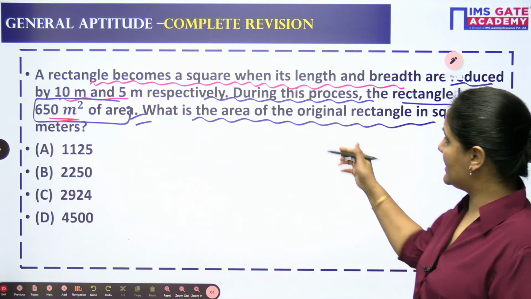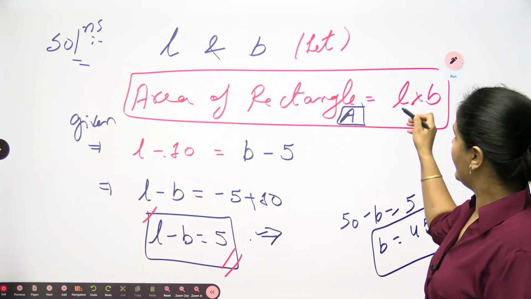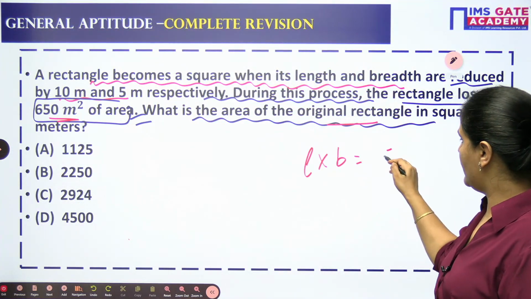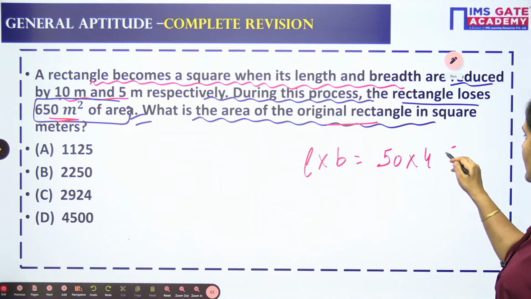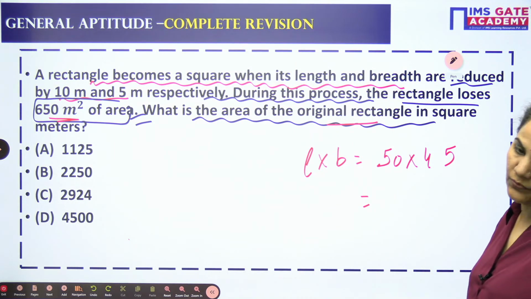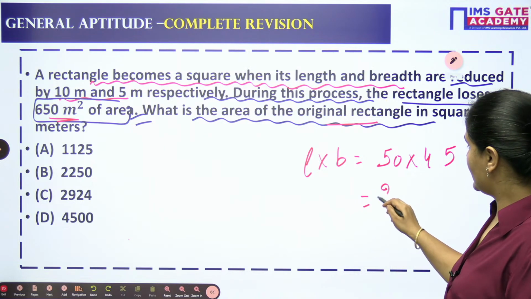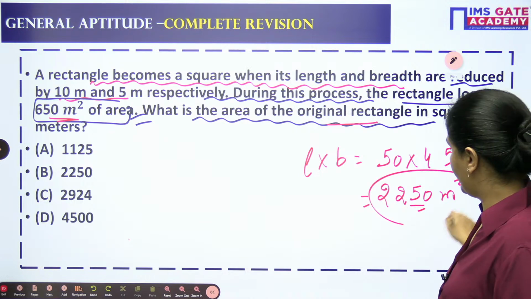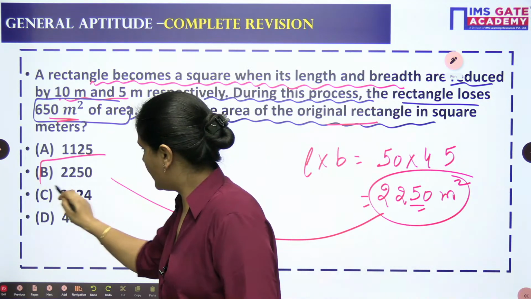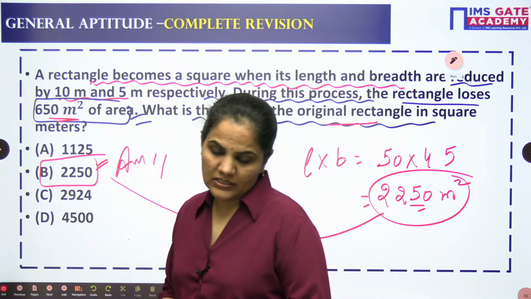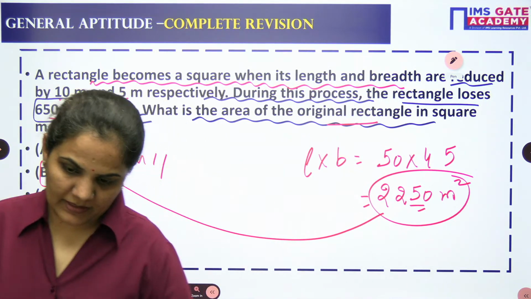Now what the question is asking is the area of the original rectangle. Area of the original rectangle is L into B only. So L into B means 50 into 45 will be your answer. So 50 into 45, you can see the result is 2250. Your result will be 2250 meter square. We have options also. So option B for Bombay will be my answer.